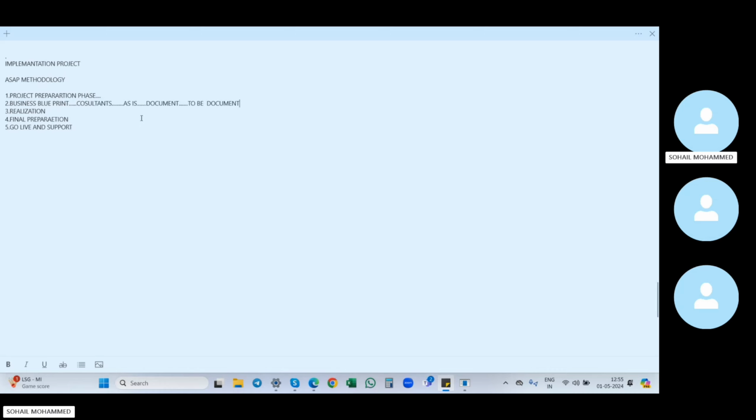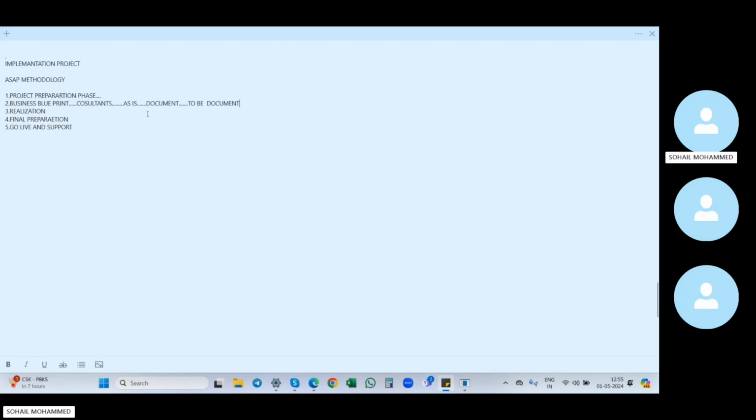The old details will be written down in the as-is document. So they will maintain all the old details in the as-is document, and with the old details, we will configure new details, which we will maintain in the to-be document. These two documents will be maintained in the business blueprint.